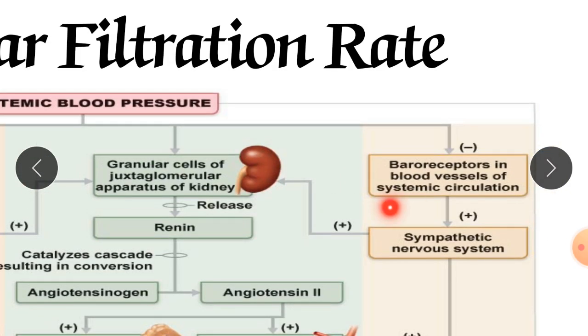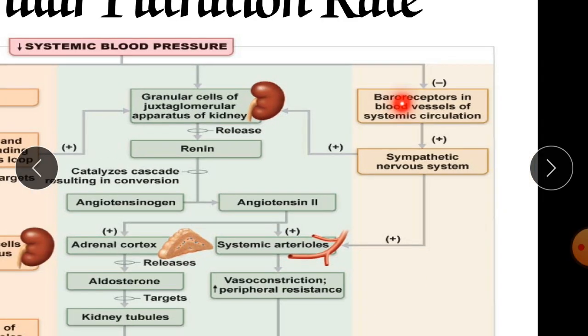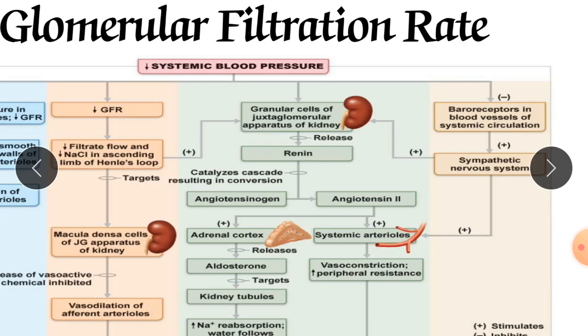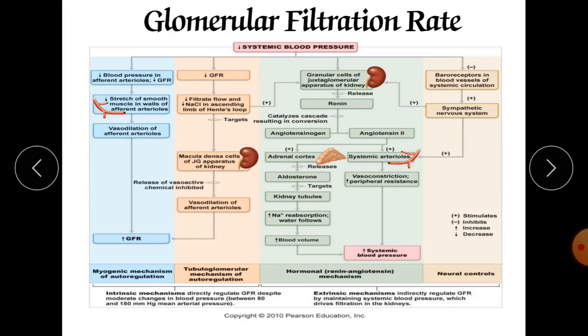And another effect is from baroreceptors for the blood pressure in the systemic circulation. The baroreceptors can be affected by the sympathetic nervous system, and there is a release of noradrenaline as a neuronal innervation. The noradrenaline is released into the synapse, due to which again the blood pressure can be elevated, and in this fashion it affects our blood pressure.